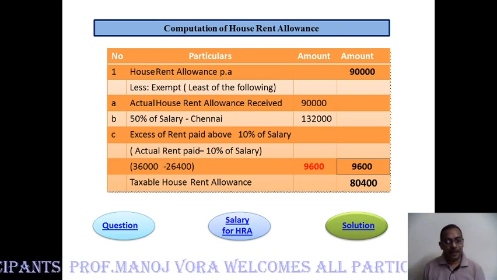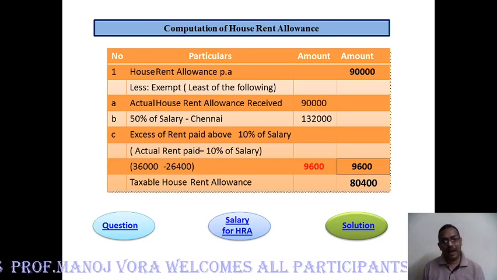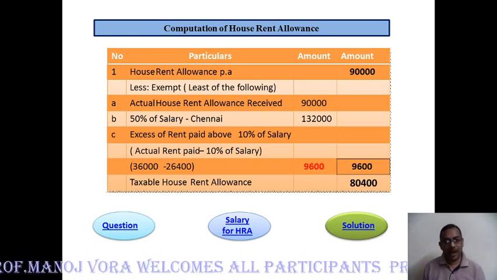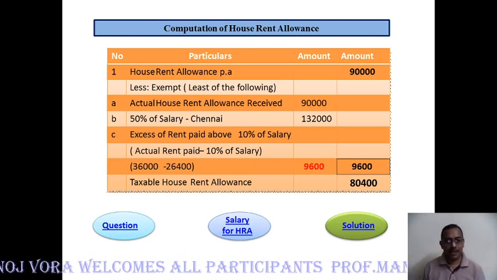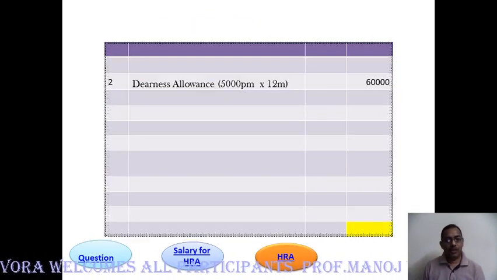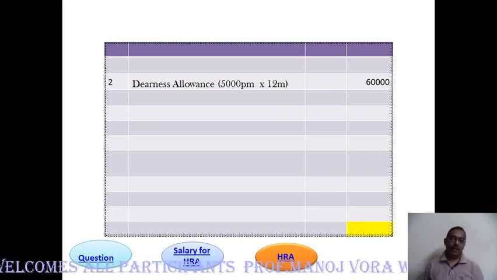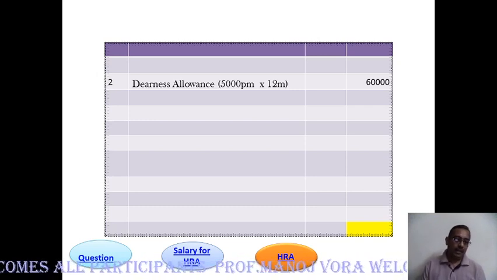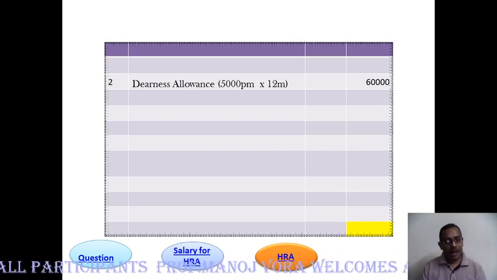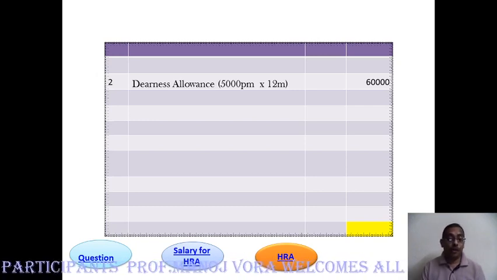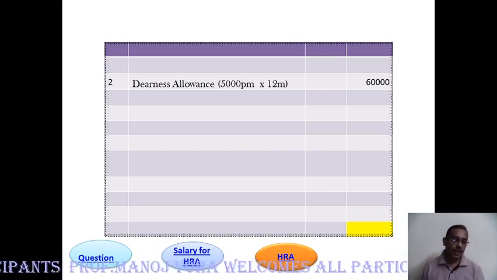Now we have done the major exemption, an item which required a provision to be followed, and that item was house rent allowance. So we have calculated. Now let's go to the solution. Again I have highlighted dearness allowance. We are going to calculate the total salary which the employee is going to receive. Now the amount on which the employee is going to pay the tax, that is what we are going to calculate. So on what all amounts are we supposed to calculate?